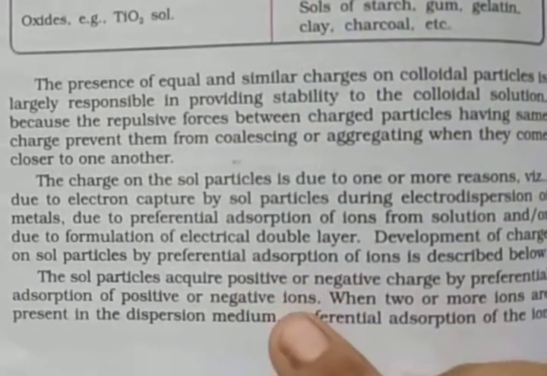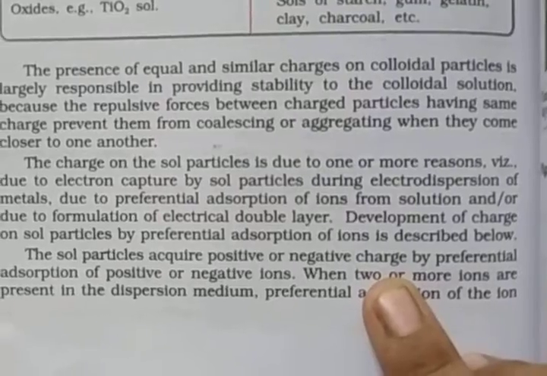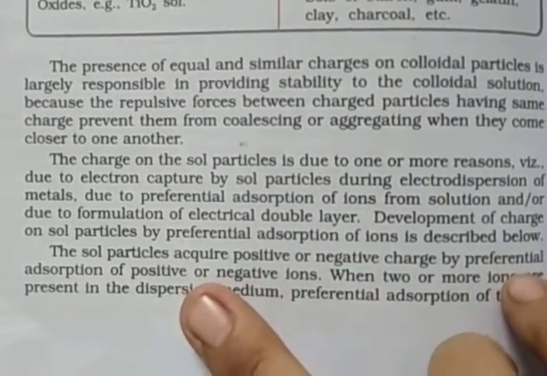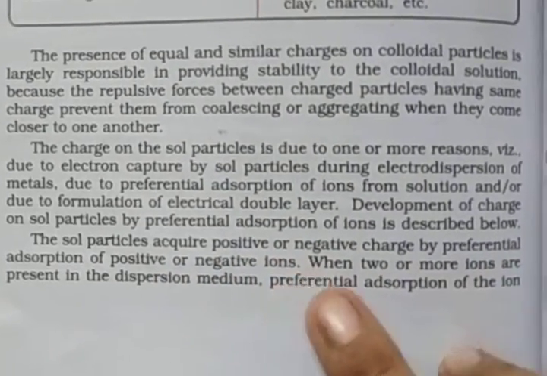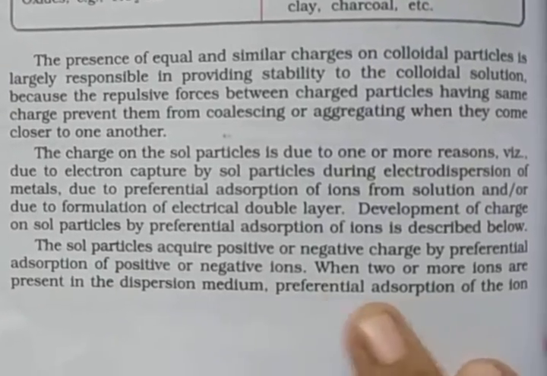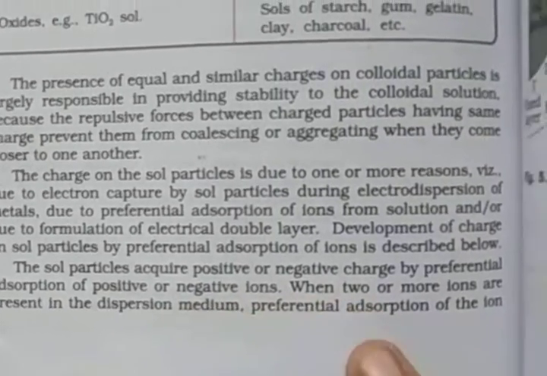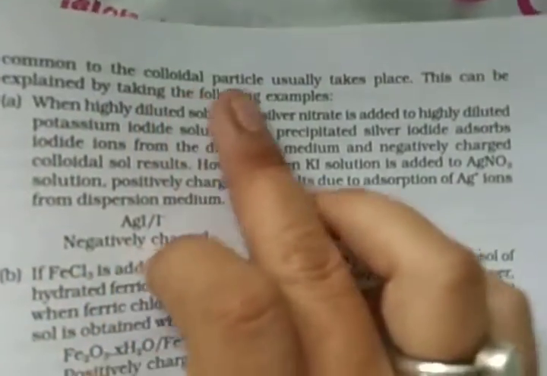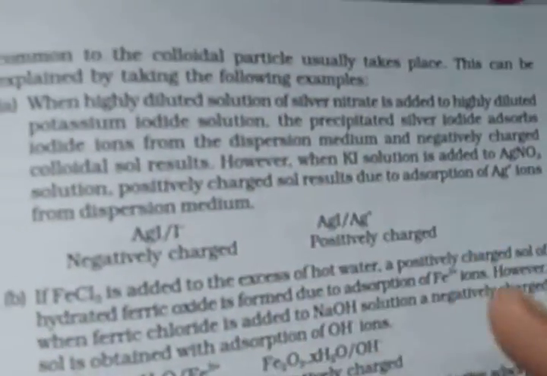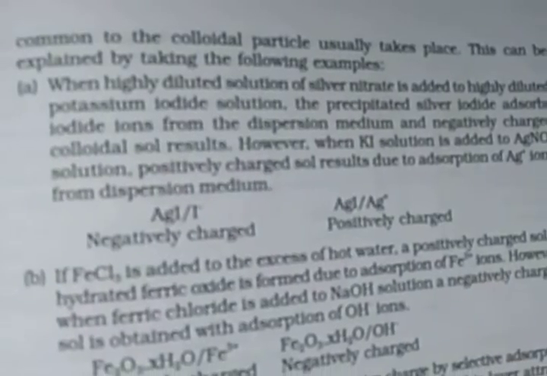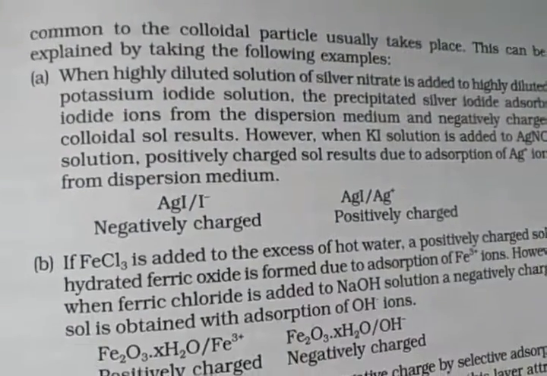Colloidal particles acquire positive or negative charge by preferential absorption of positive or negative ions. When 2 or more ions are present in the dispersion medium, preferential absorption of the ion common to the colloidal particles usually takes place. This can be explained by taking the following example.